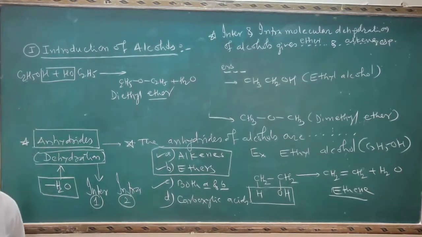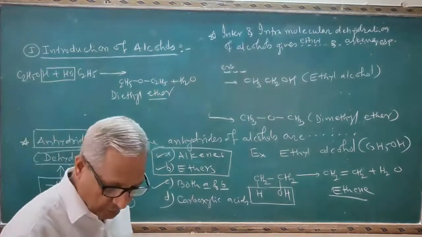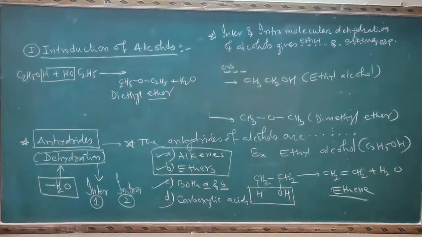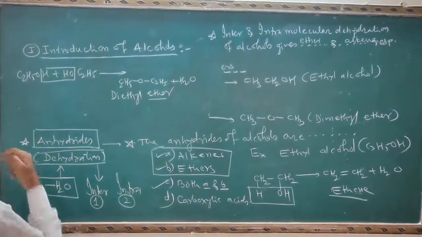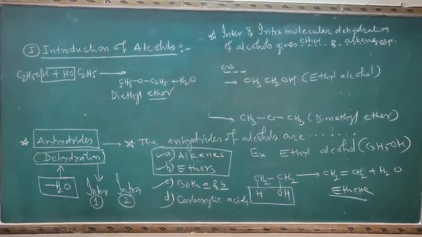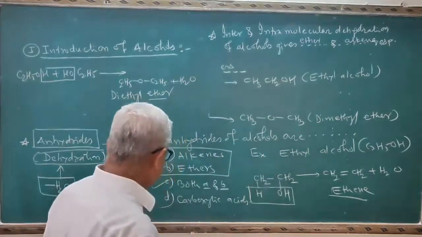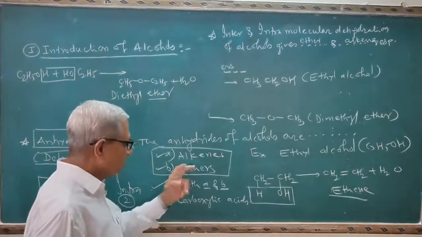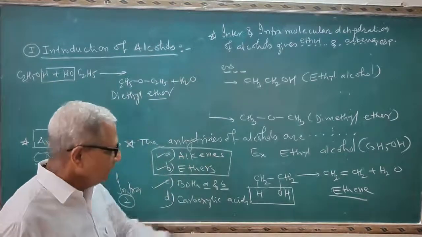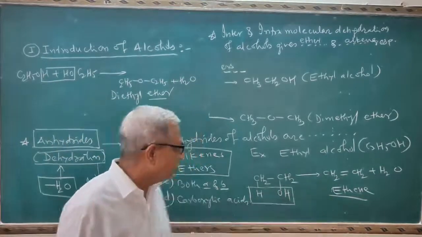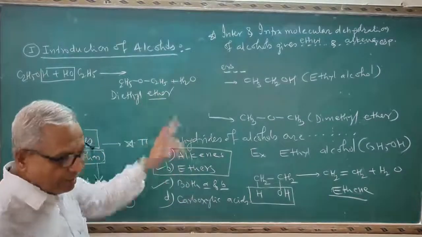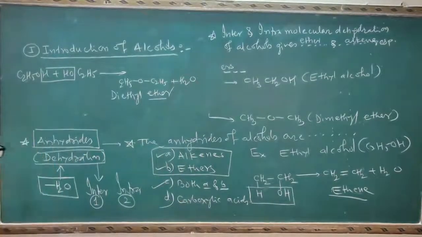Now there is again one important question on the introduction here. According to the point, I will write three terms here and set that question. See the point here, anhydrides. The anhydrides of alcohols are dash dash. Both alkenes as well as ethers. Alkenes are from intramolecular dehydration. Ethers are from intermolecular dehydration.